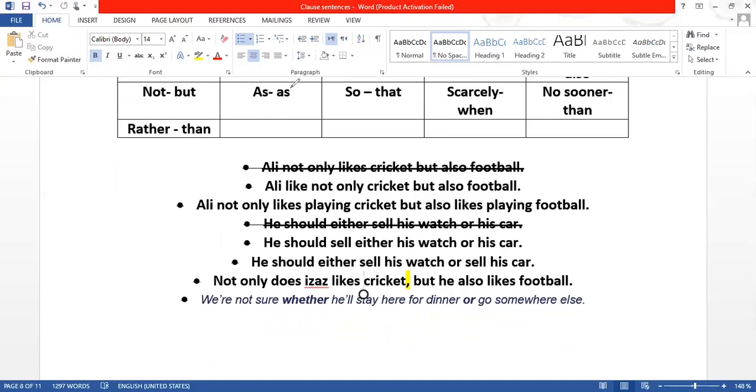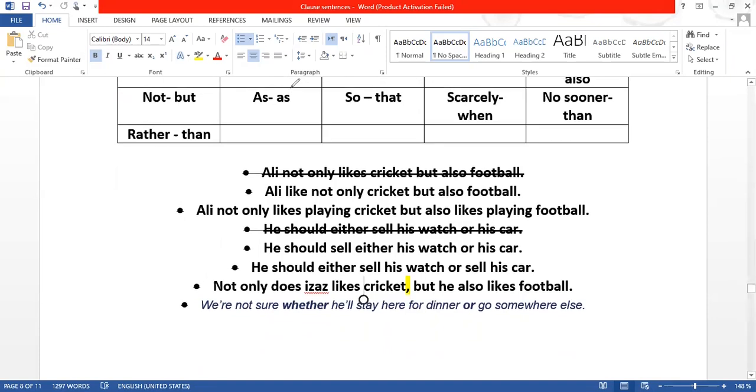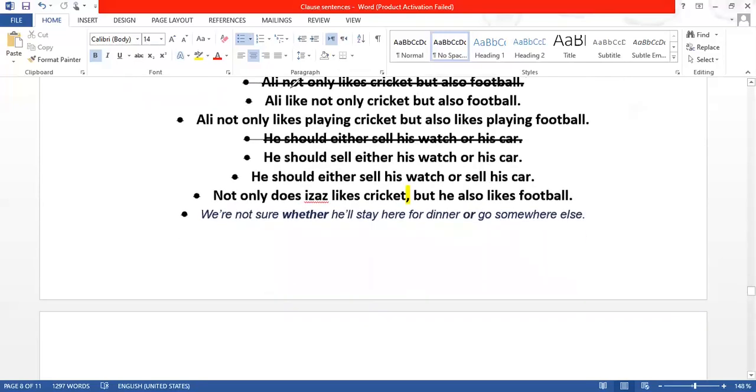Or, for example, he should either sell his watch or his car. This one is wrong. Why? Because the right way to write it is that he should sell either his watch or his car. After either we have a noun, his watch, and his watch and his car. You already know this one, but also or not only. Then we have this either or. Again, it will follow the same rule. Or not only does, okay, this one is different.